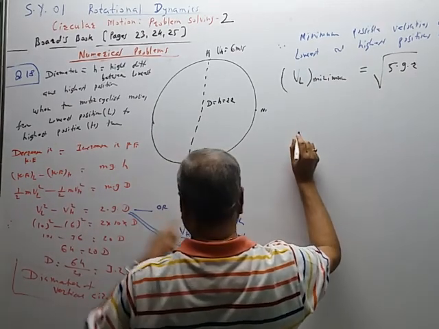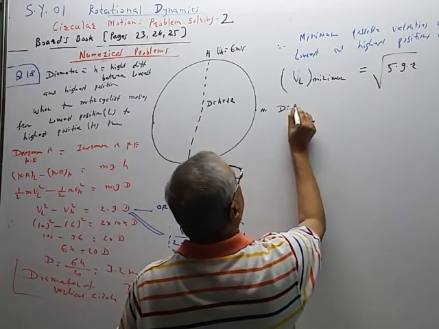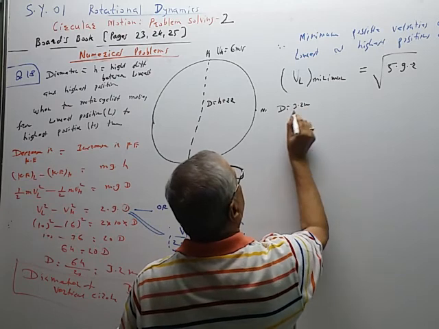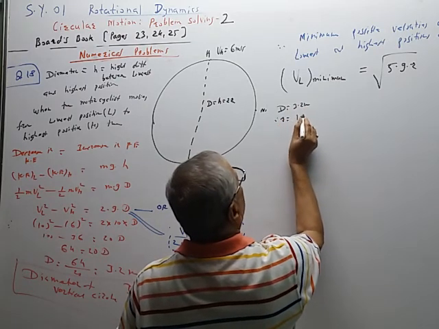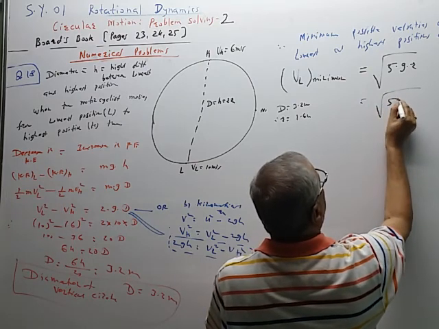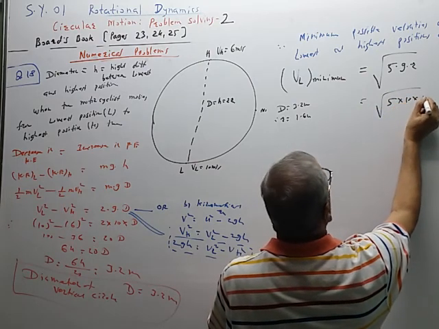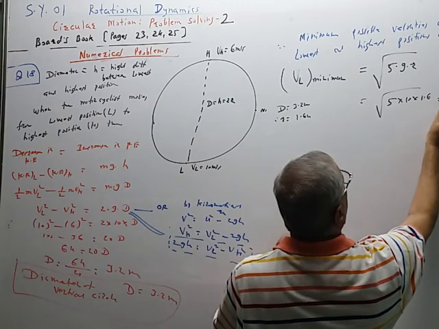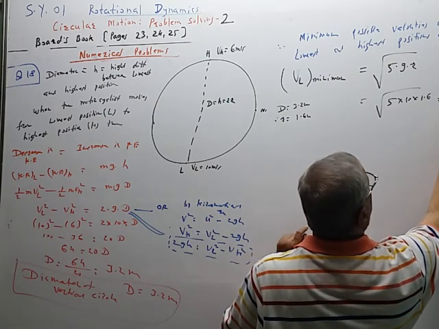So now we know the value of diameter. Diameter D is equal to 3.2 meter. Therefore, radius r is equal to 1.6 meter. So substitute here. 5 multiplied by g value 10, 1.6. So this is equal to root 80.